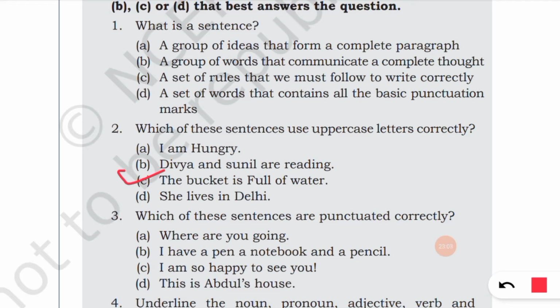Then consider the next sentence. The bucket is Full of water. What is the use of writing F in capital letter for full? No need of writing capital letter F in full. The next one, she lives in Delhi. Here S is capital because S is the first letter in the sentence, so it should be in capital. Then D is also capital because the name of a place or person or a day should be in capital. So only this one is correct.